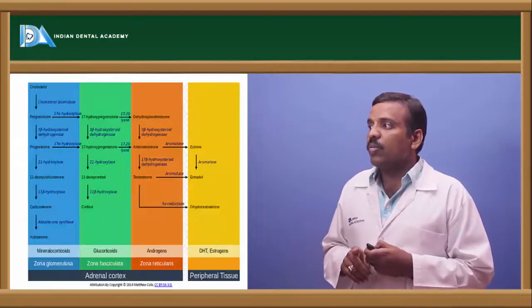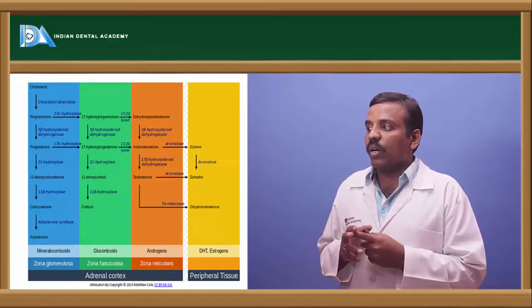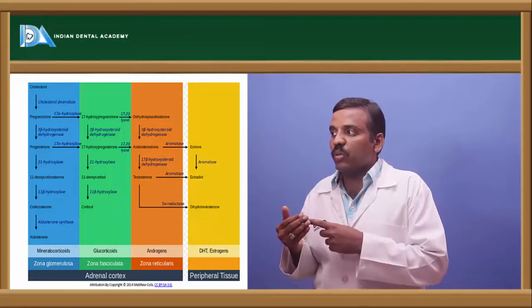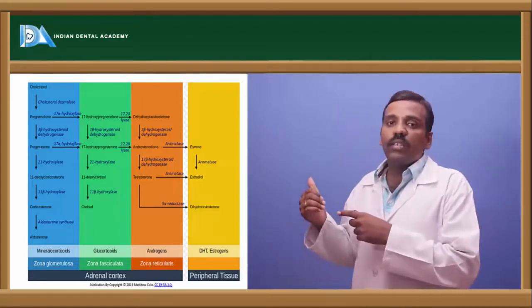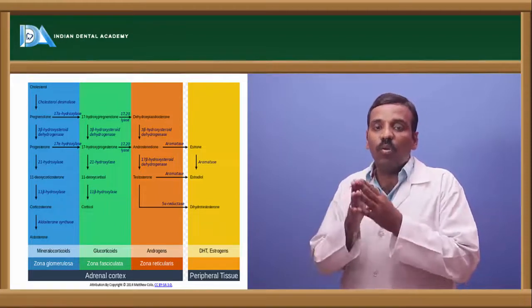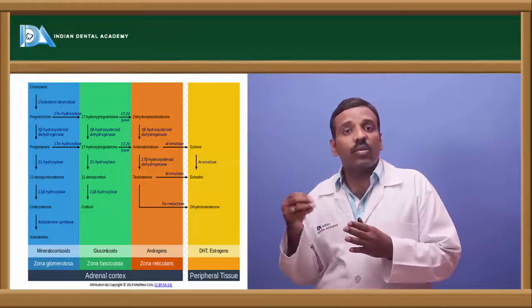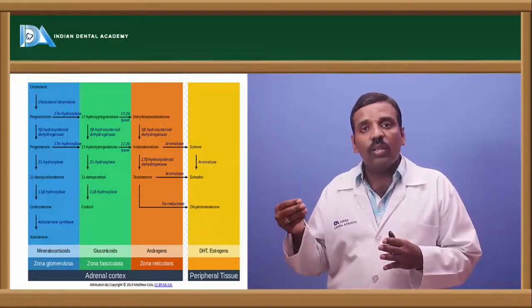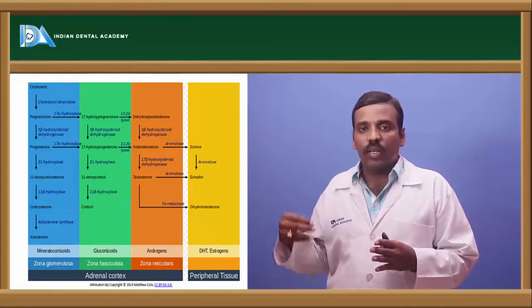Okay, now how the mineralocorticoids and the glucocorticoids are formed. If you see how the sex hormones are derived, first progesterone is formed, then progesterone to testosterone, and testosterone to estrogen is secreted.